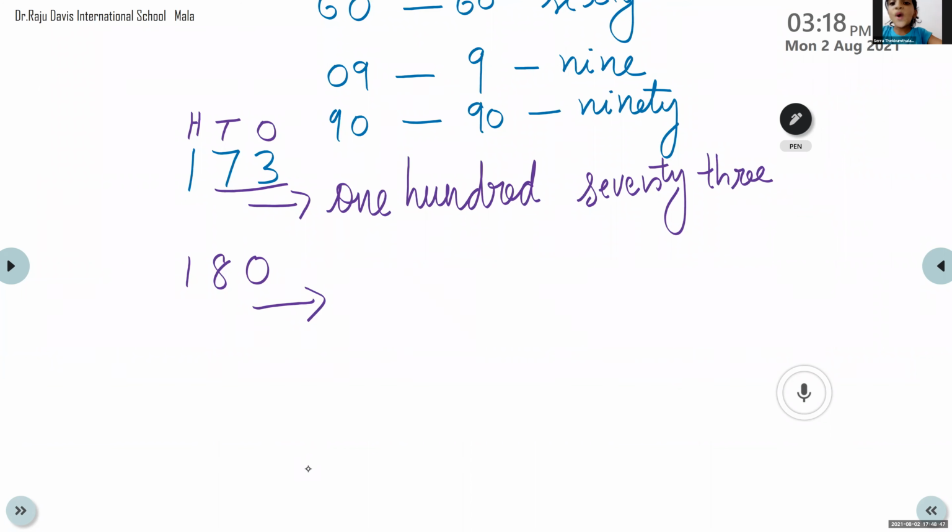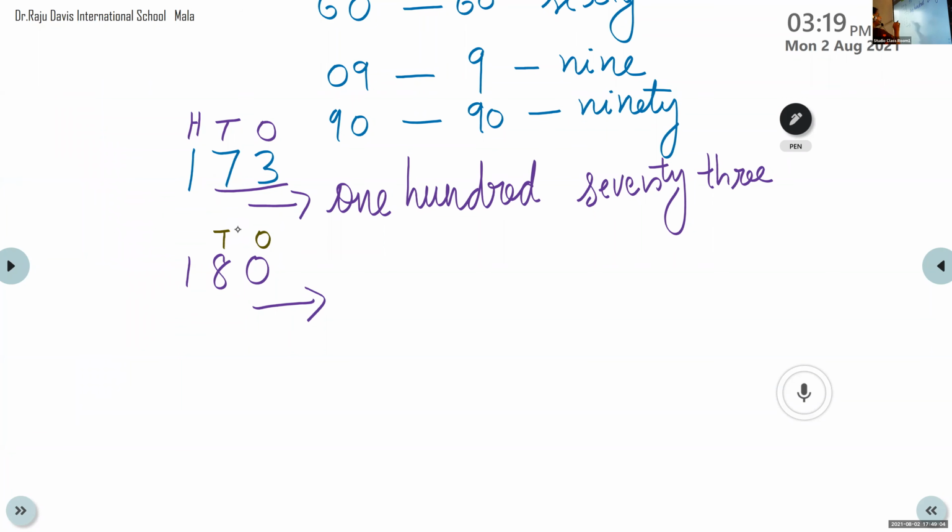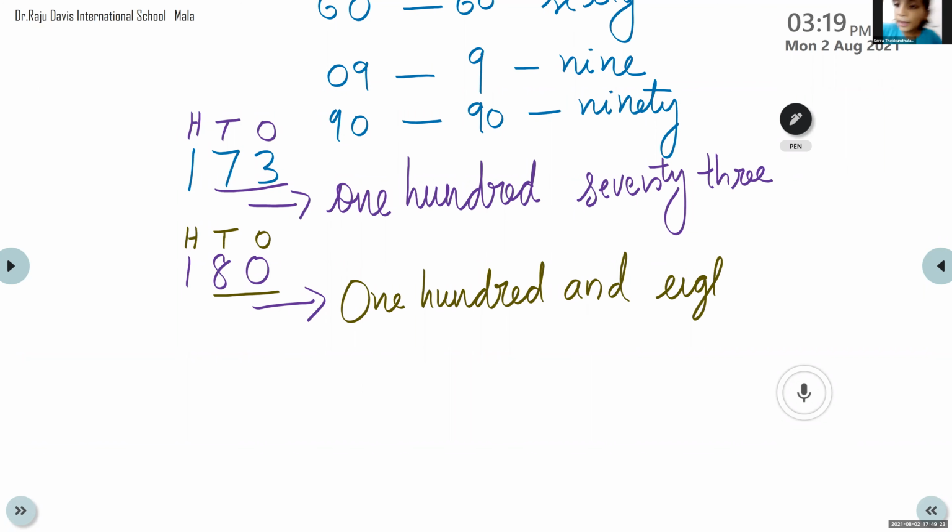At the ones place we have 0, at the tens place we have 8, at the hundreds place we have 1. So we can write 100 and 80. So 180.